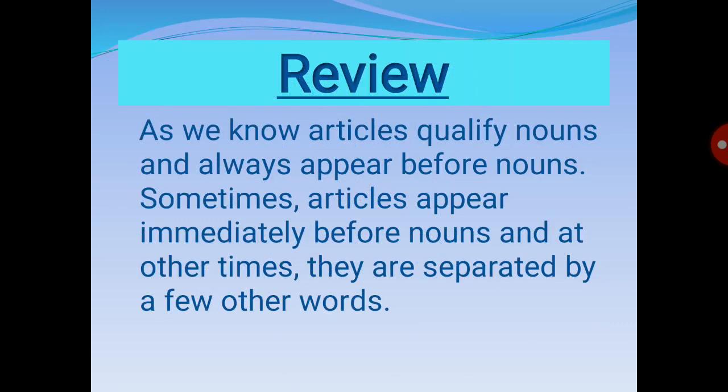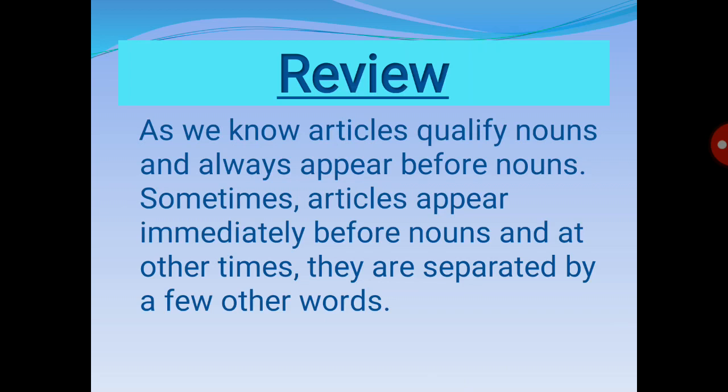So here is a review of what we have studied earlier in our previous class. As we know, articles qualify nouns and always appear before nouns. Sometimes articles appear immediately before nouns.